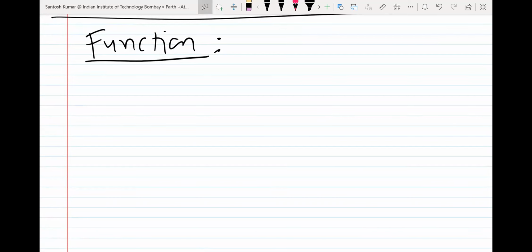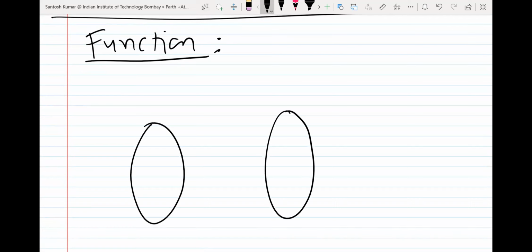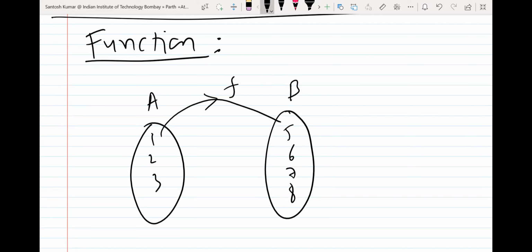If I define function, so function is what? Actually it is a rule. There are two families, or you say two sets. Suppose A is a set, B is a set, and we want to relate them according to some rule. So that rule is function actually. So A will have some elements, for example 1, 2, 3, and here I can say 5, 6, 7, 8 like this. So set A has 3 elements 1, 2, 3, set B has 4 elements 5, 6, 7, 8, and we want to relate two sets according to a rule. That rule is a function.